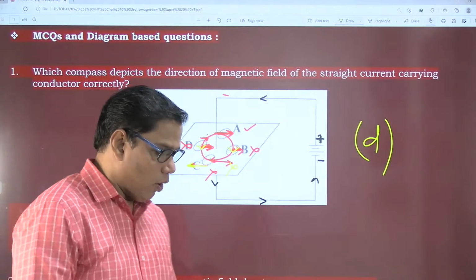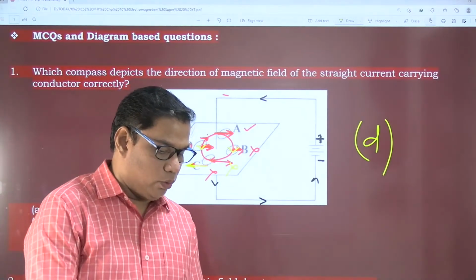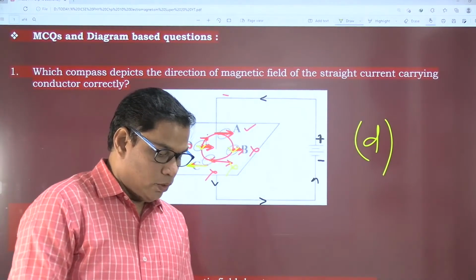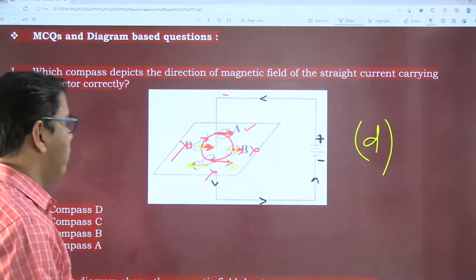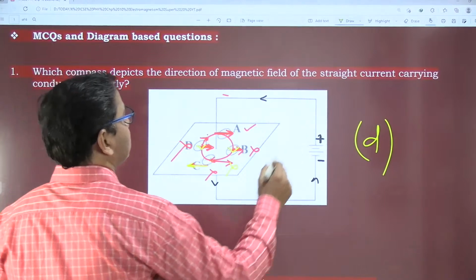Yes, concentric circles in a parallel loop. Okay, yes. So are you convinced? Did you get what the right answer is?